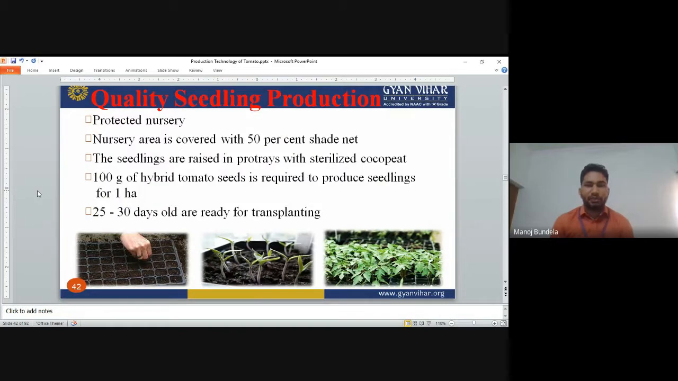Seedlings are ready for the transplanting. Either we can prepare a raised bed, sow the seeds in that bed and prepare the nursery, or we can sow the seeds in pro trays, and then when the seedlings are ready after 30 to 35 days, we can go for transplanting in the main field.